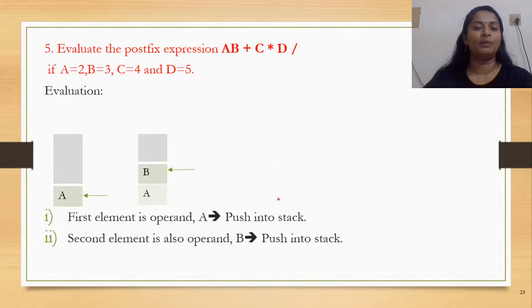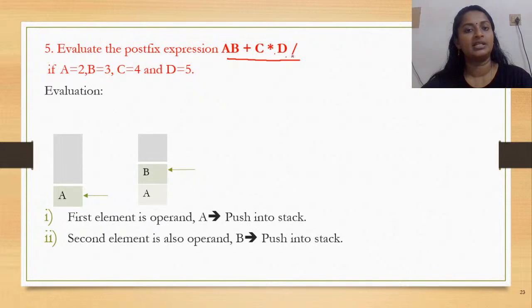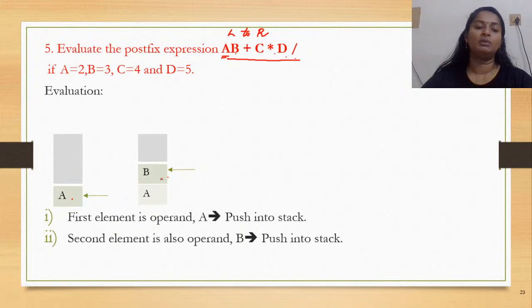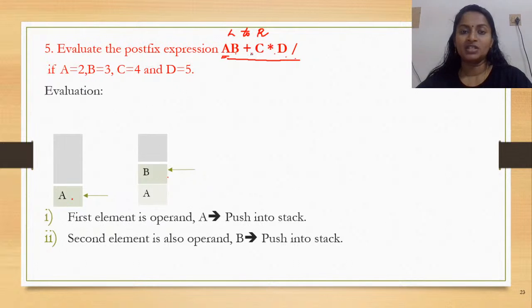So we have a postfix expression, say AB plus C star D slash. How to travel? We need to travel from left to right. A, first one. Now A is an operand, it has to be pushed to the stack. Again B is an operand, pushed to the stack. Now where would top be pointing? Now top would be pointing to B. Now after B, I found an operator. Now what is this operator? It is a binary operator.